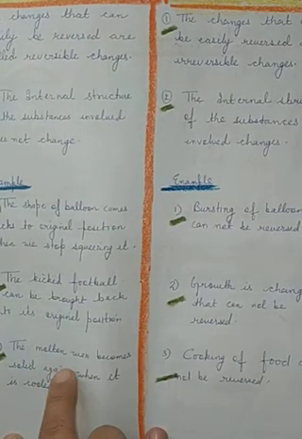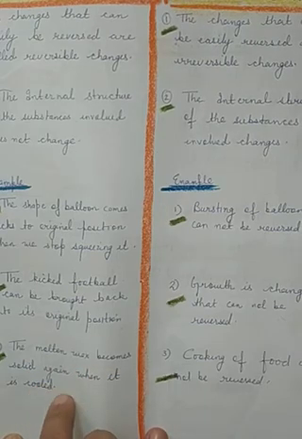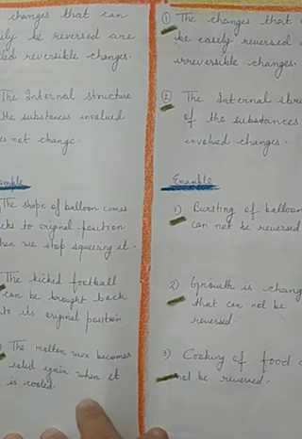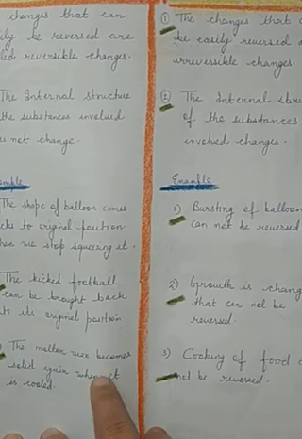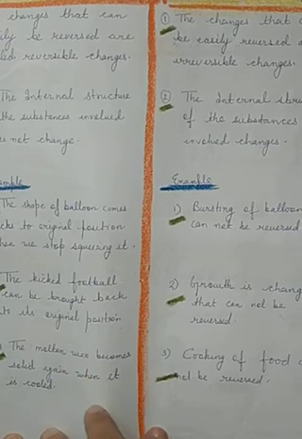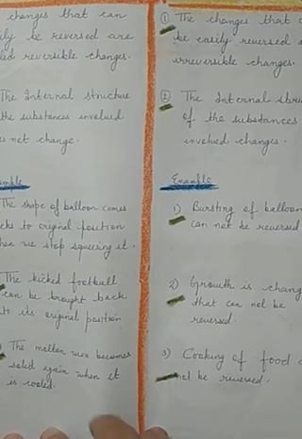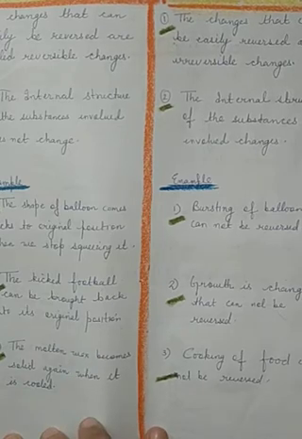Third, molten wax becomes solid again when it is cooled. During the burning of a candle, the wax will melt, and that melted wax will again be converted into solid wax after cooling. So these are reversible changes.